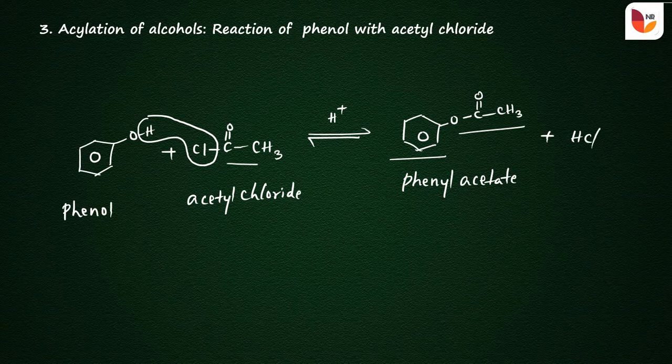Simple reactions. So whenever the alcohols react with the carboxylic acids, acid chlorides or acetic anhydrides, there is a cleavage of the bond between the oxygen and hydrogen, and there is an elimination of OH groups in the acetic acid as well as in the acetic anhydrides, and there is an elimination of Cl in the acetyl chlorides, and the obtained products are esters. So these chemical reactions are to be called as esterification reactions.